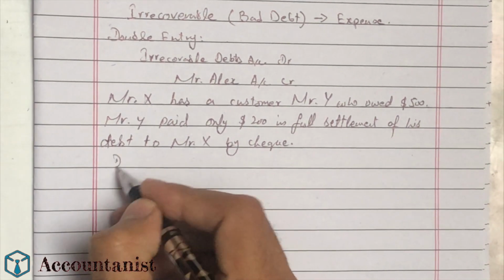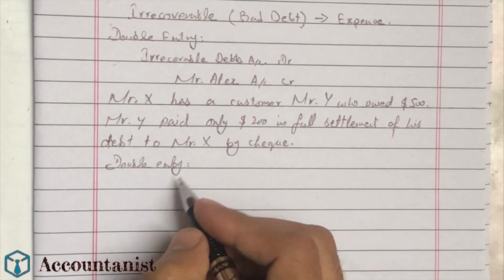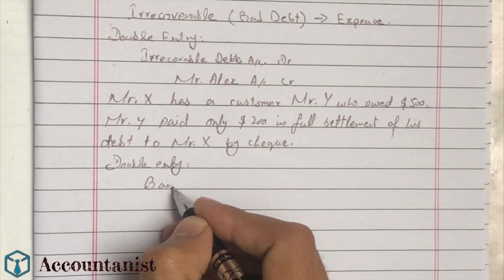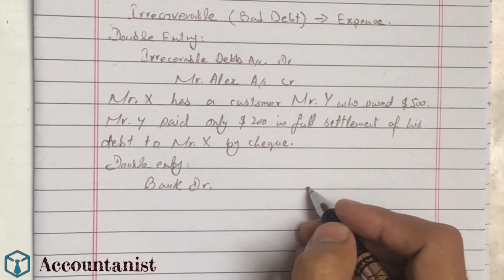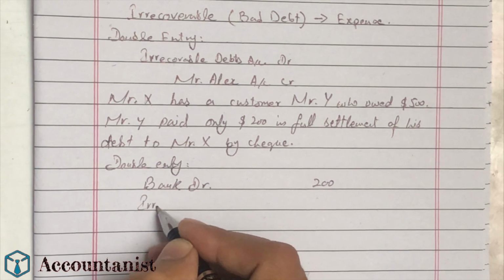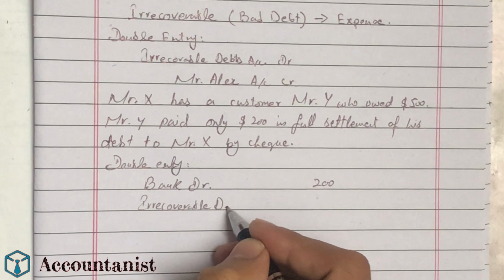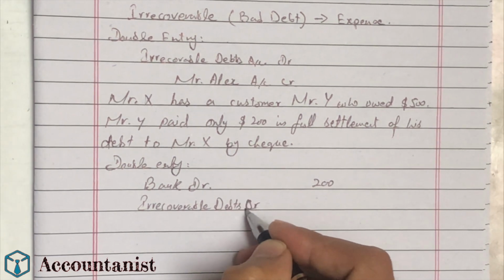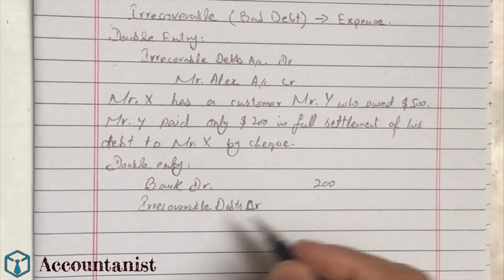So the double entry will be: bank debit, from Mr. X's point of view, obviously. We are going to receive the amount of money by check, so that will be $200. And there will be irrecoverable debts, because the rest of the money will not be received. The students can write irrecoverable debts and bad debts as well. Bad debts is the old name of irrecoverable debts.